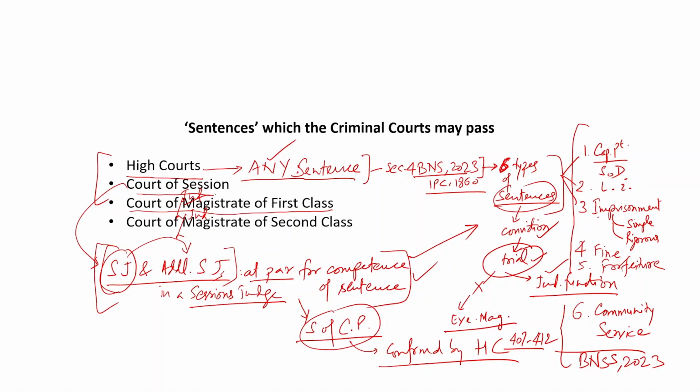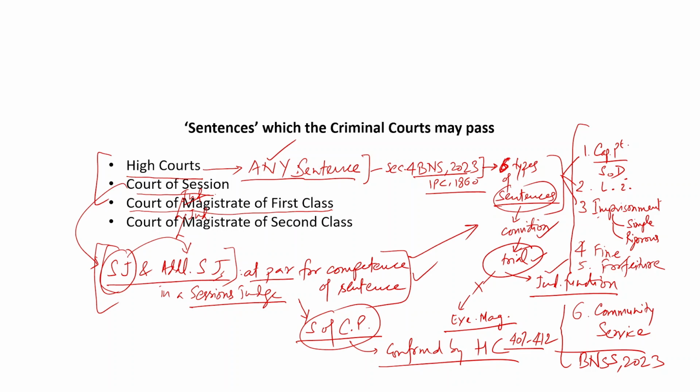So, section 23(1) says that a CJM may pass any sentence except a sentence of death or imprisonment of life or imprisonment for a term exceeding 7 years. So, that means a CJM may grant imprisonment up to 7 years or fine. Here the sentence of fine would be unlimited, as in there is no limit to it, or both, or community service also.